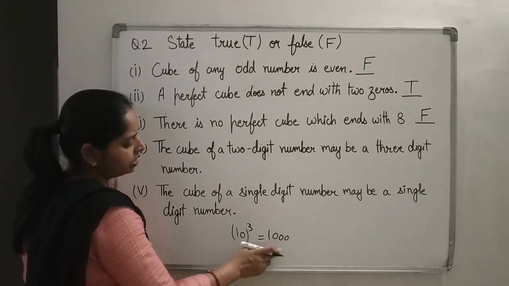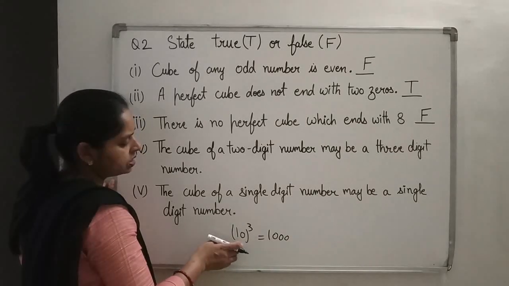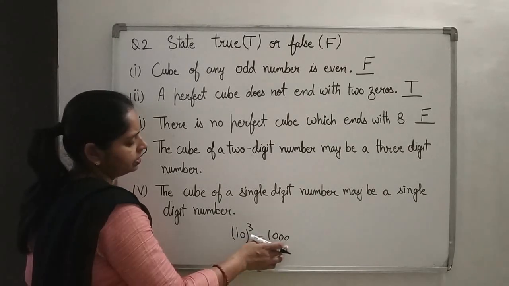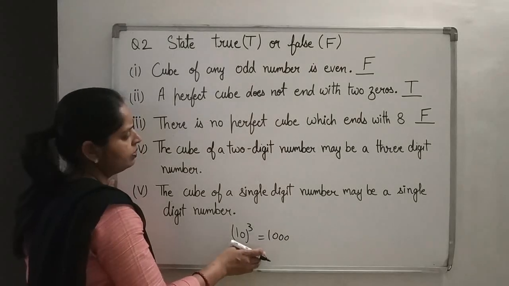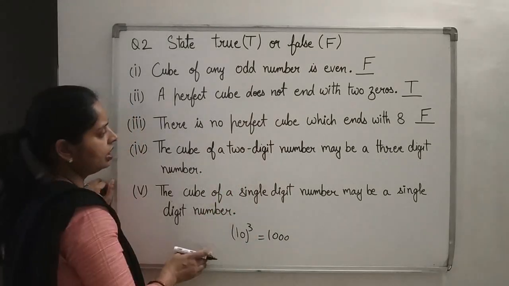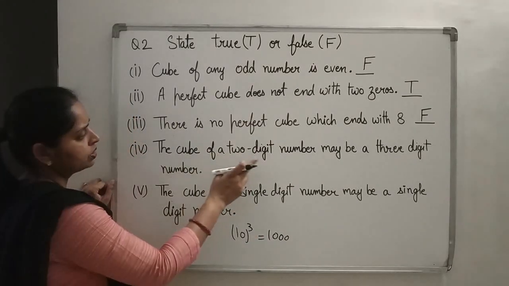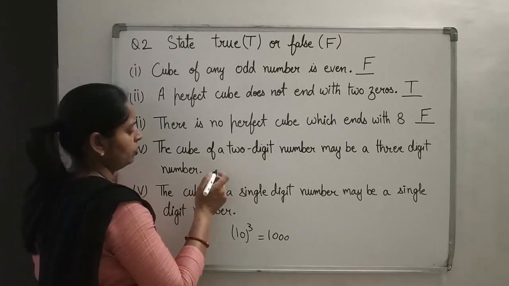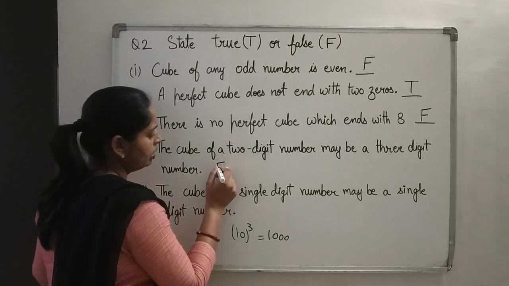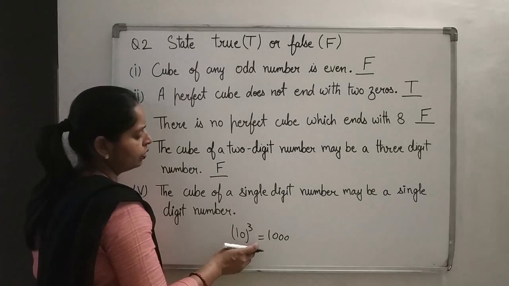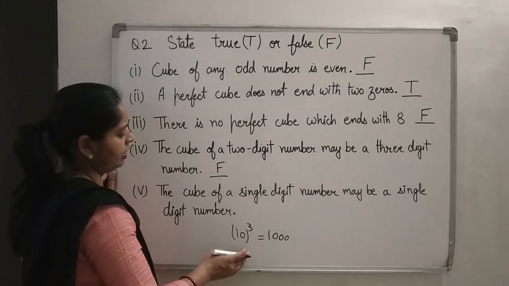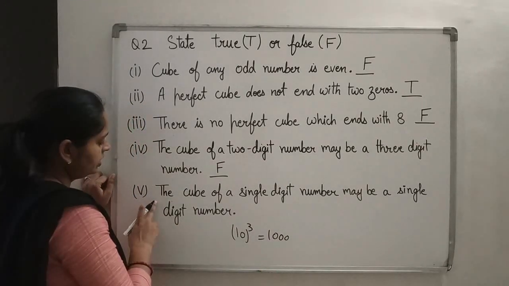How many digits do we have here? 4. So the smallest 2-digit number has 4 digits in the cube. So obviously this is a false statement. It cannot happen because the minimum we can have is 4 or more digits. Right? Then see the last part.